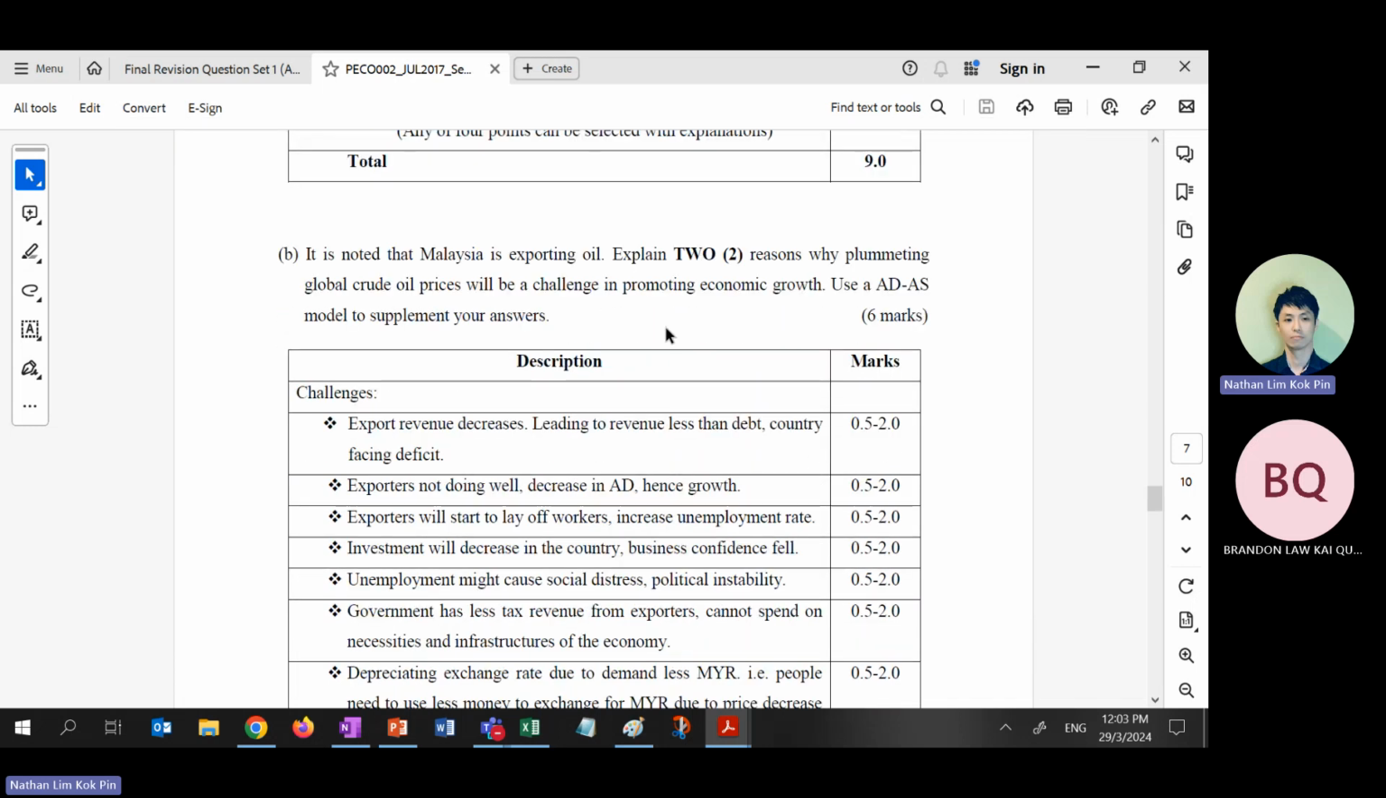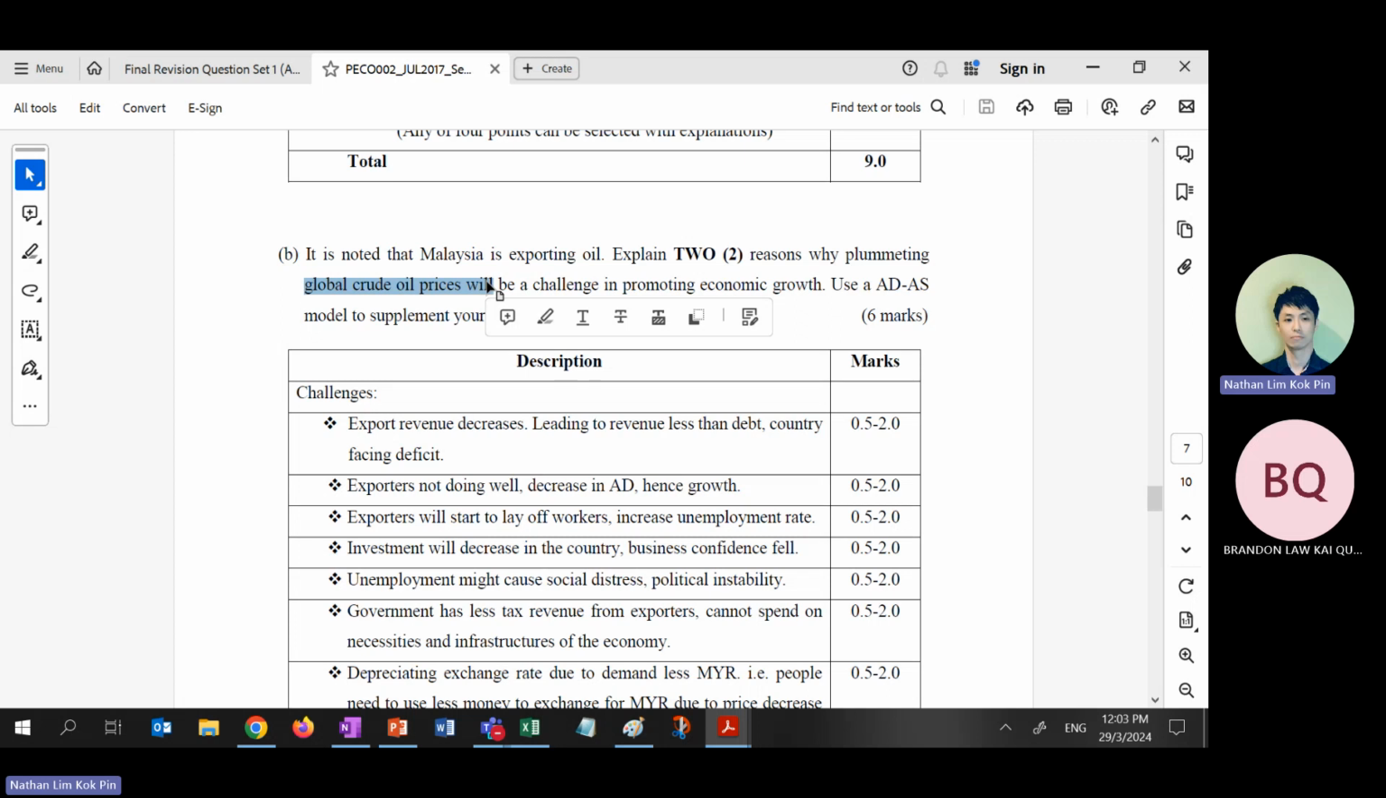Right. Next one is why Malaysia is exporting oil, but plummeting global oil price will be challenging for Malaysia. Why? Oil price goes down, it does not mean that you will buy more. Because oil is inelastic, linking back to micro, right?